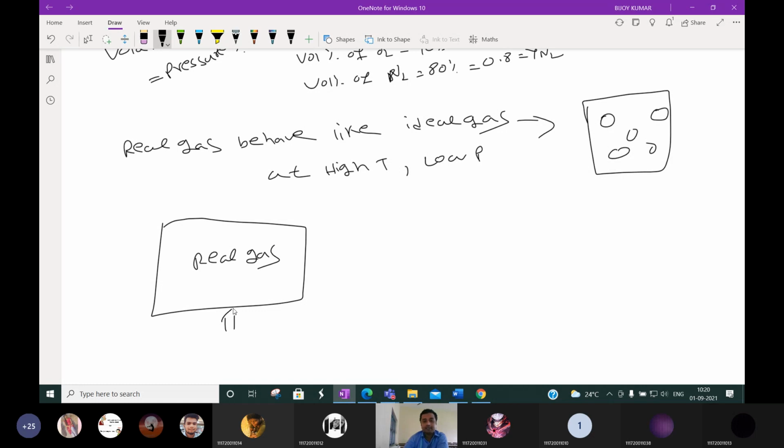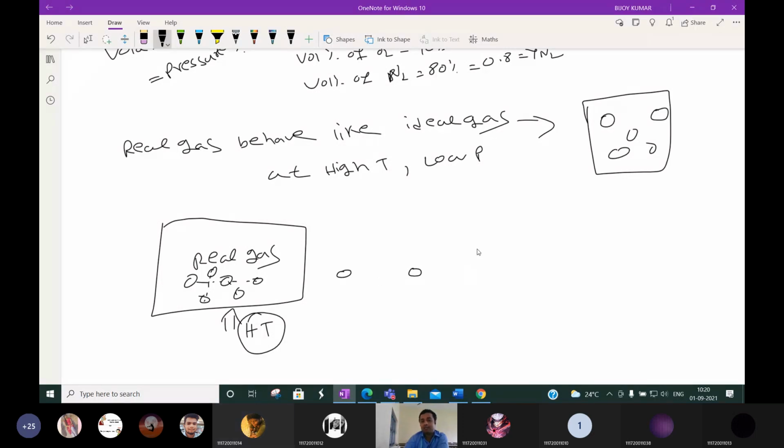If you increase the temperature of a real gas, you know, there is some loose attraction, but they will have some attraction between the individual molecules. Yes or no? Yes, sir. Okay, suppose if you increase the temperature, then what will happen? The van der Waals force between these molecules will weaken, and the molecules will try to separate. Yes or no? More distance.